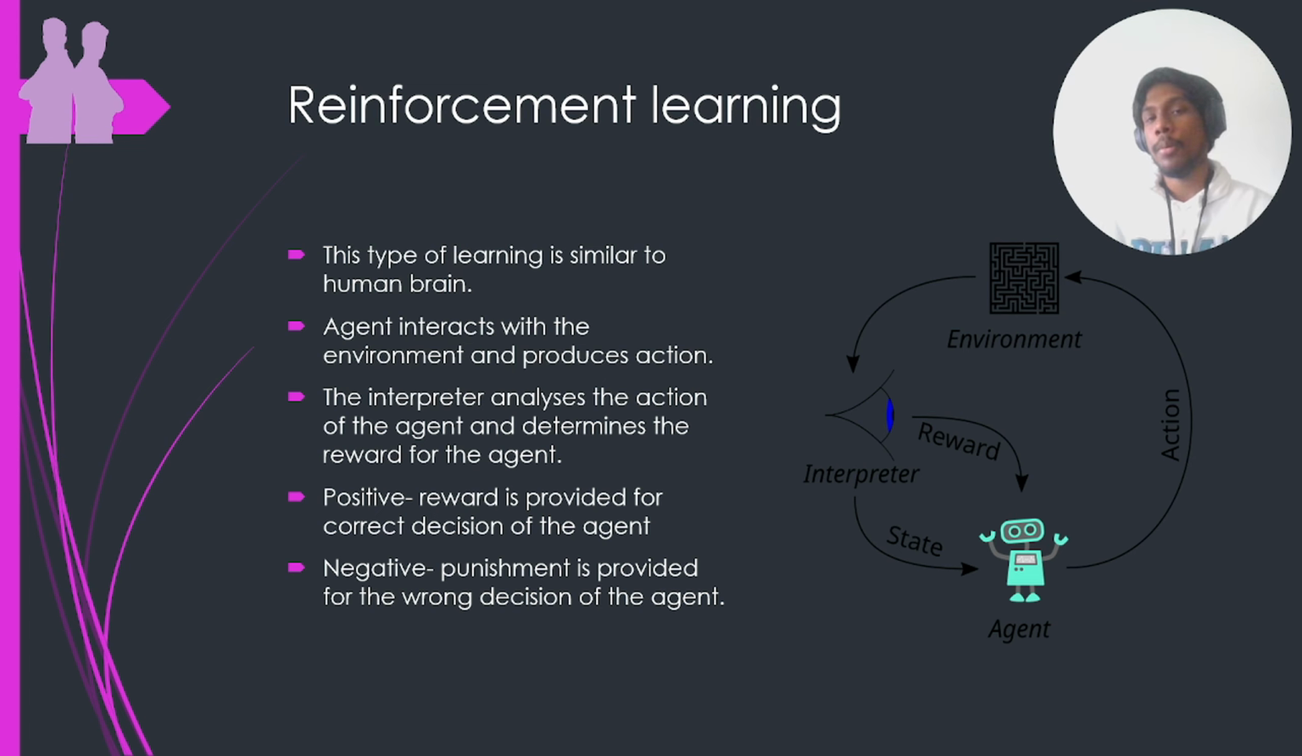So if it is good, we give a positive reward. If it is bad, we give a negative reward. Based on this, the machine will also understand whether the decision it is making is good or bad, and this can help to develop enhanced decision making systems. So this is about reinforcement learning.